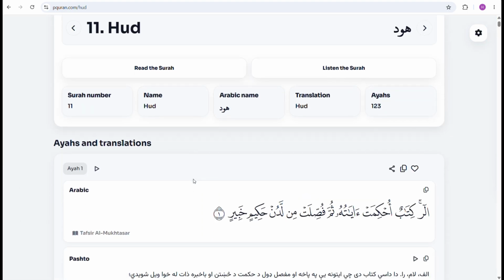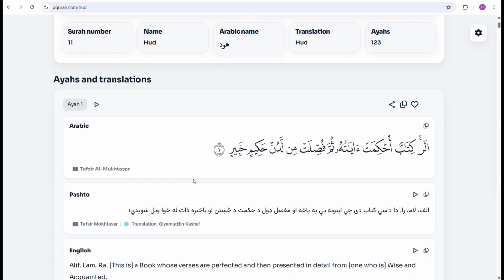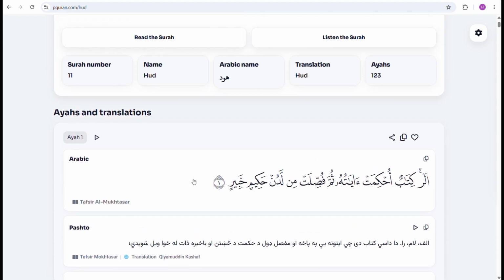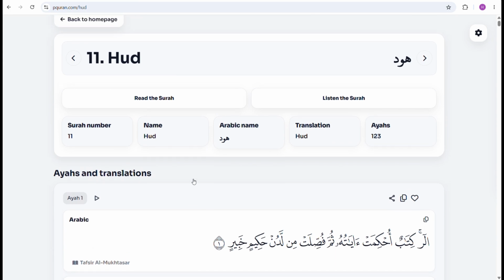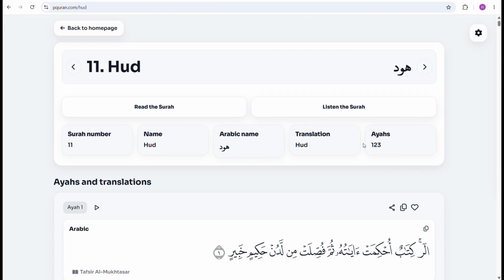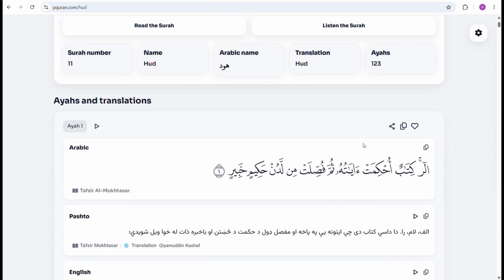After opening a surah, you can read the Quran with Pashto, Dari, English, and Urdu translations. Tafsir is also available in these languages. You can also listen to verse-by-verse audio in the available languages. I'll explain these features in more detail in a moment.